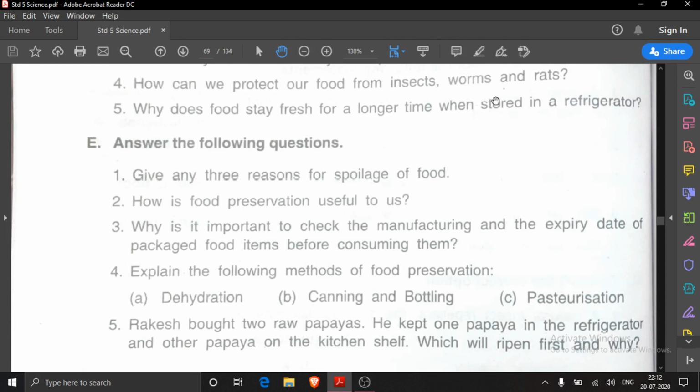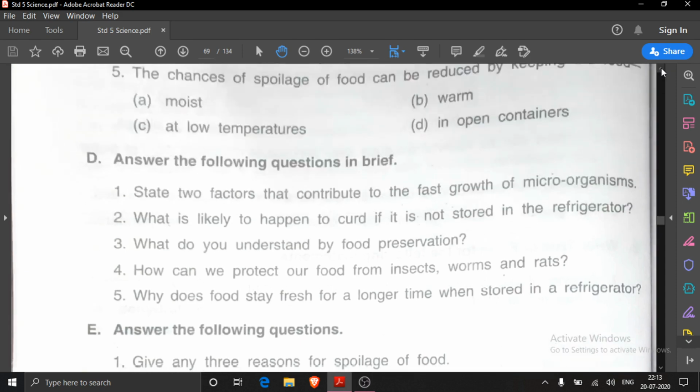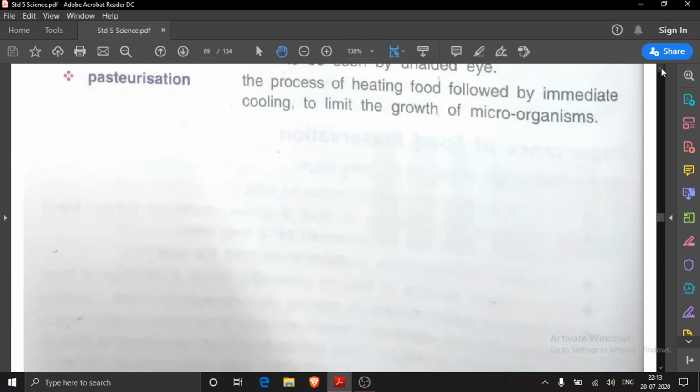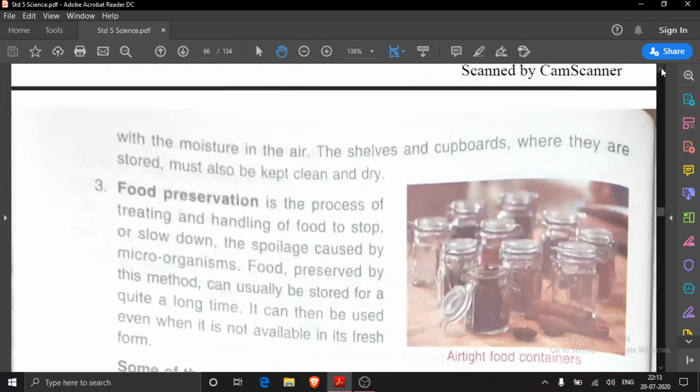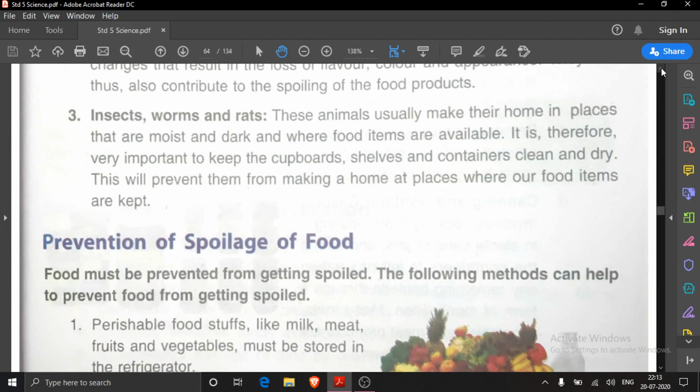We have seen three causes: microorganisms, then enzymes, and insect, worms and rats. These are the three causes behind the food spoilage. So here the question is, how can we protect our food from insect, worms and rats? And for that we will take out the answer what is written here. Here you can see on this page. What is written about insect, worms and rats?